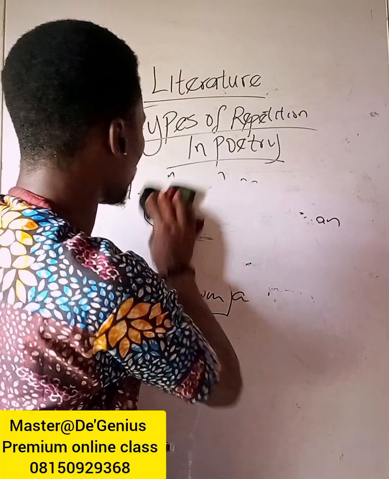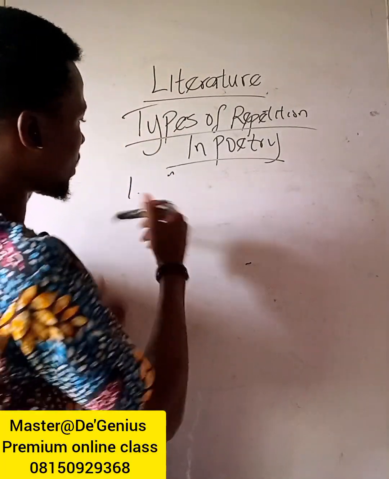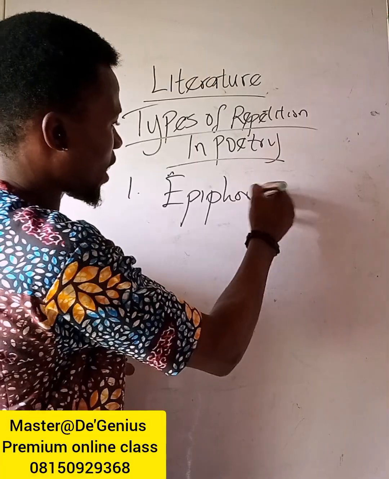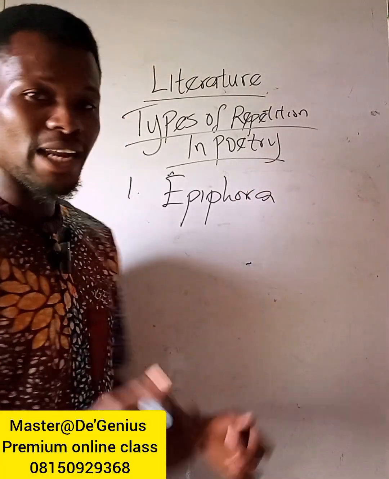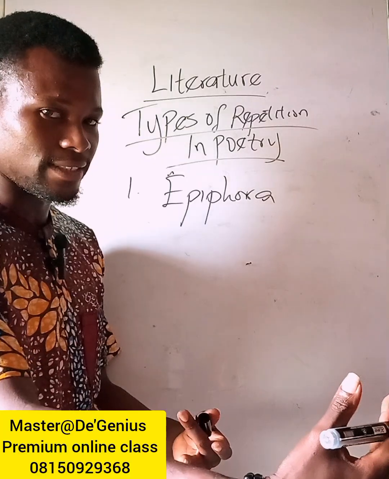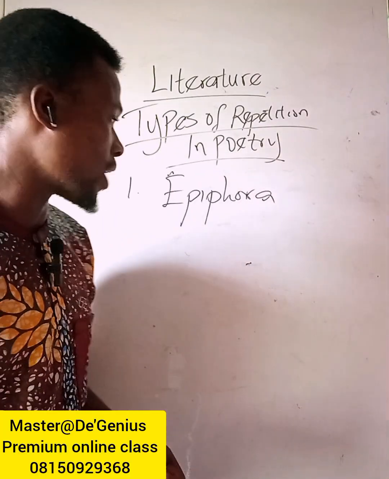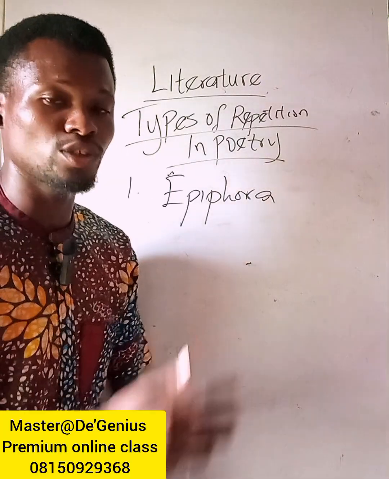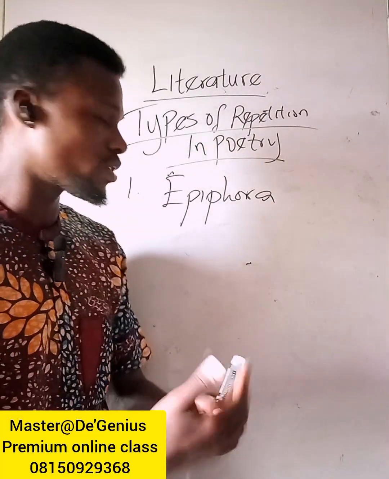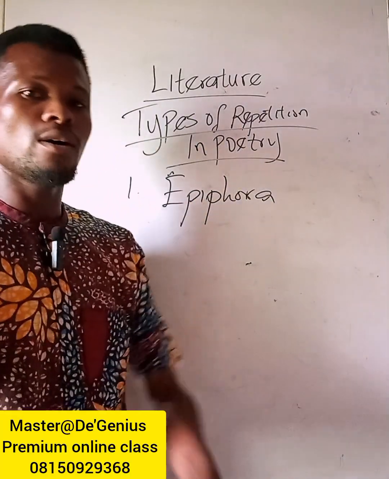The second one I want to share with us is epiphora. Epiphora is like the opposite of anaphora. So while anaphora happens at the beginning, epiphora happens at the end. What is epiphora? Epiphora is the repetition of a word or phrase at the end of successive lines or clauses.